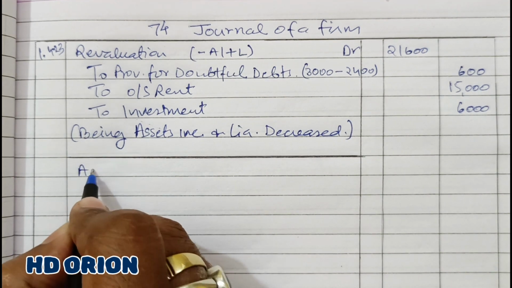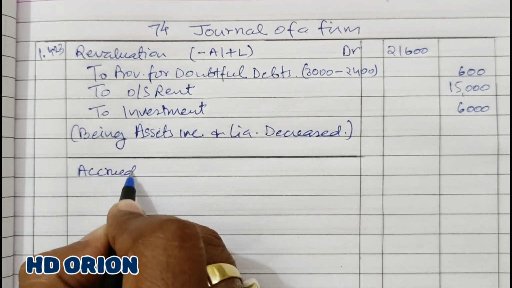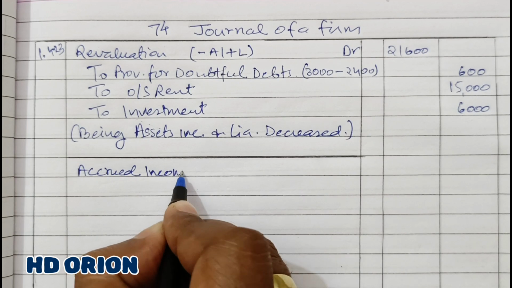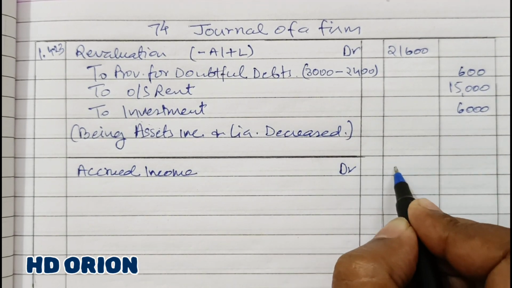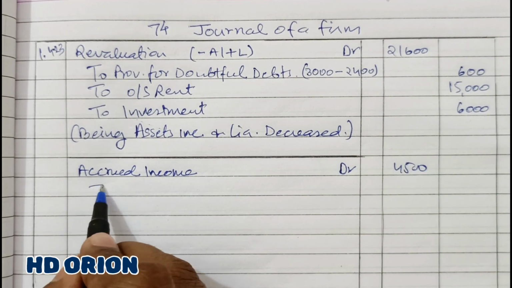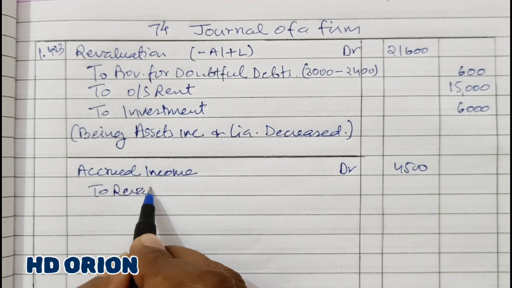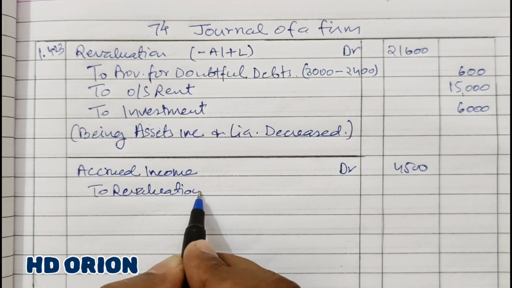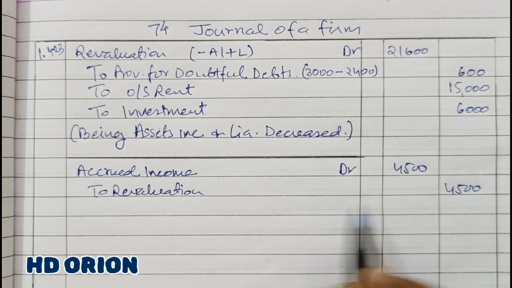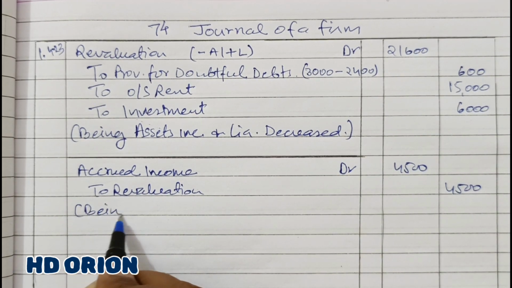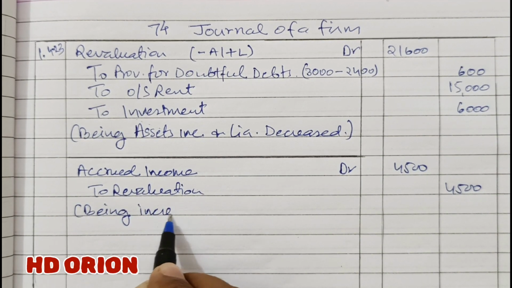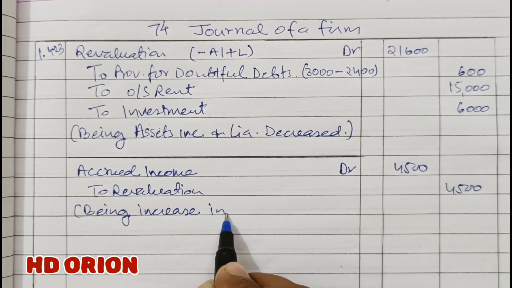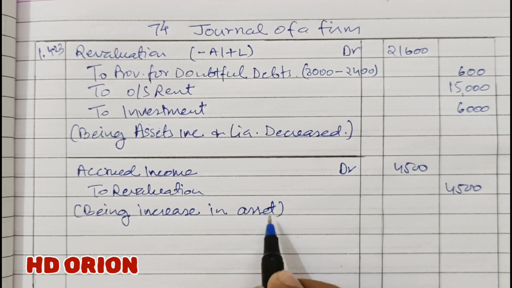So accrued income is an asset. It is debited and increased rupees 4,500, and to revaluation account rupees 4,500, being increase in assets.